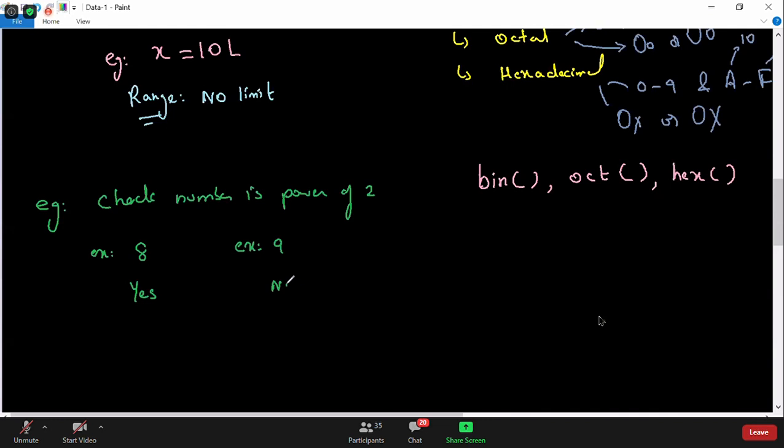No. Okay, how can you do that, guys? How can you do this? Can you tell me how can you do this particular thing, checking whether a number is a power of 2 or not?